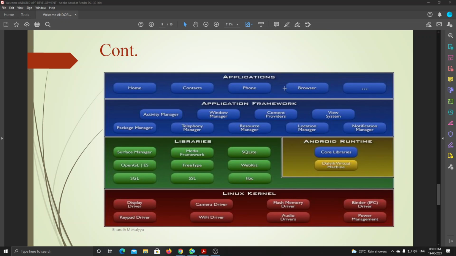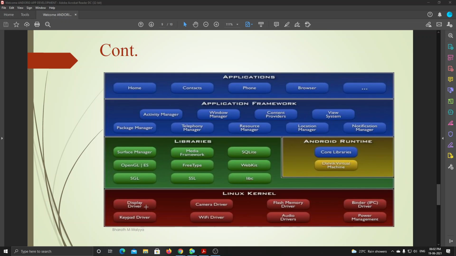Just try to understand what's happening now. We will start from the Linux kernel. As I told before, the kernel interacts between hardware components and software, creating the input and output relations between hardware and software.